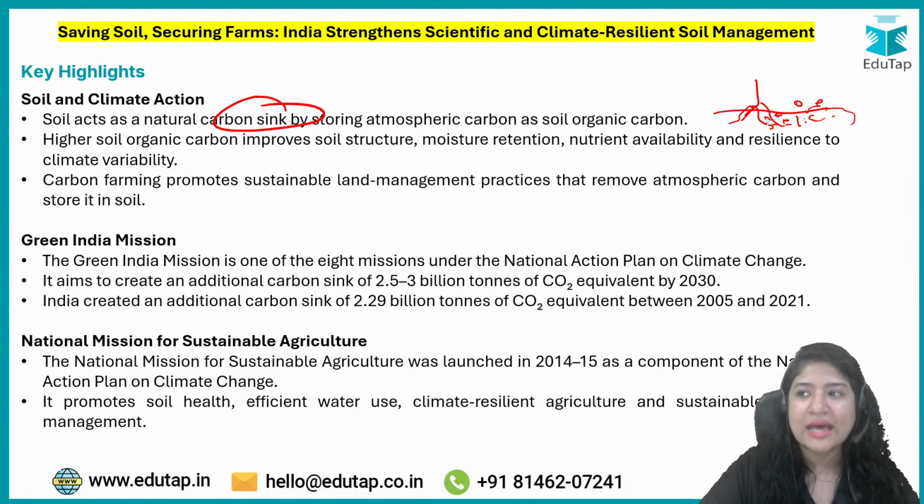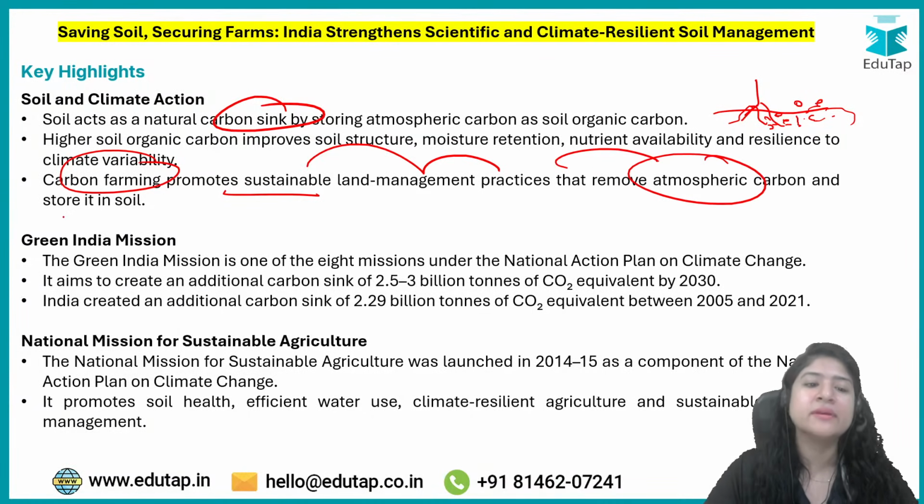Because of that, definitely we know that if carbon dioxide increases in the atmosphere, that will lead to global warming, right? But soil attaches that, okay. So carbon farming promotes sustainable land management practice that removes atmospheric carbon and stores it into the soil. So it is actually conserving the environment as well. So for that we have come up with some programs.